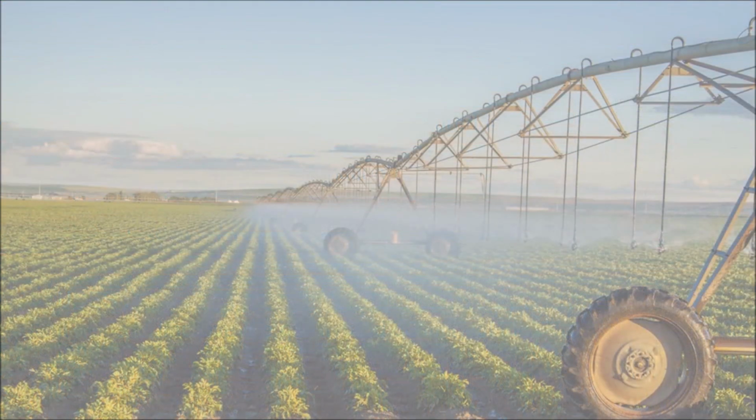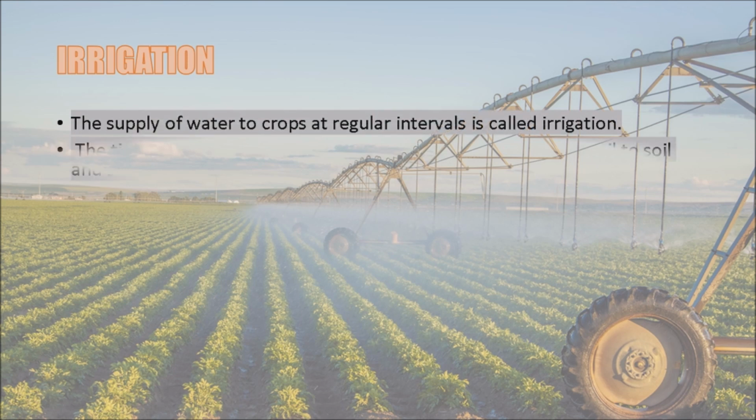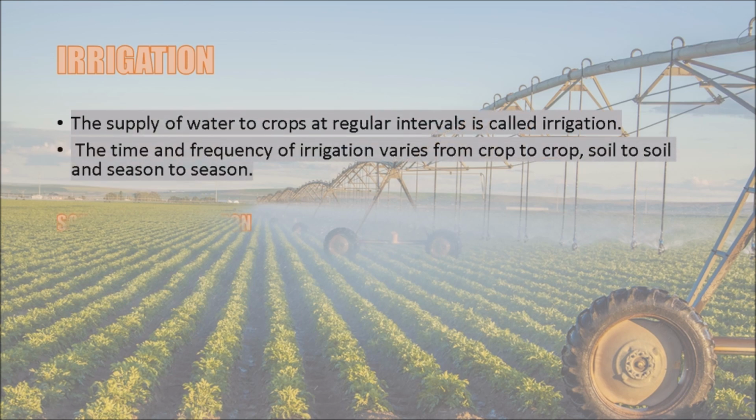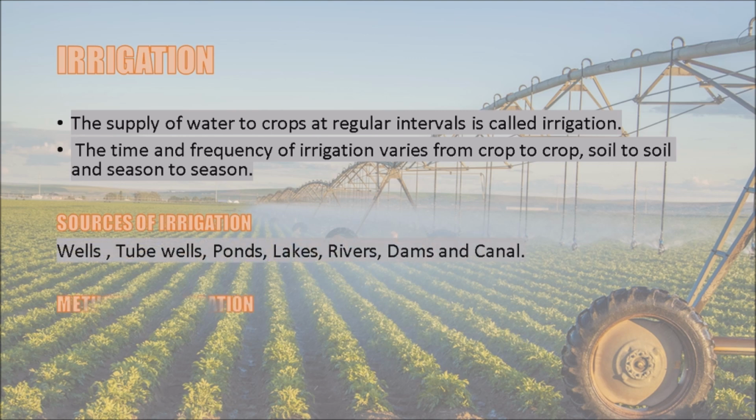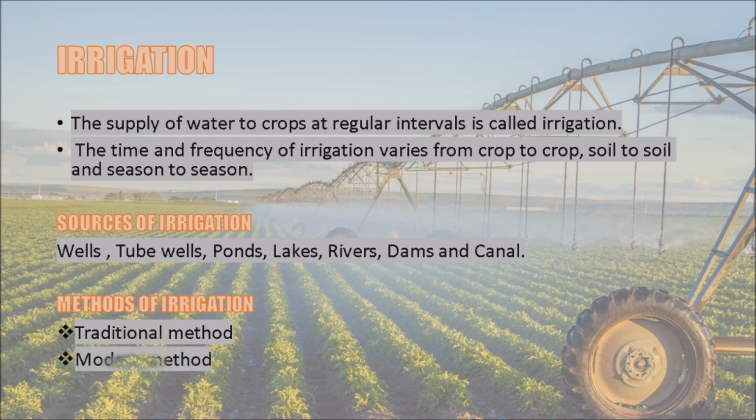Next, let us learn about irrigation. What is irrigation? The supply of water to crops at regular intervals is called irrigation. How many times should the water be irrigated?